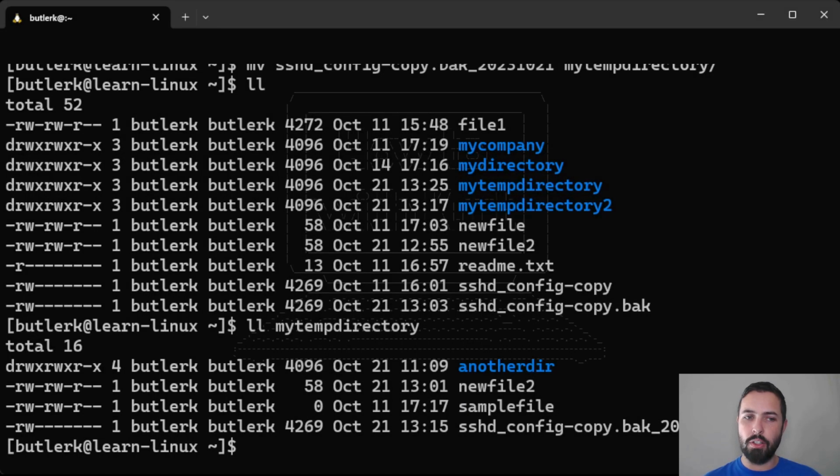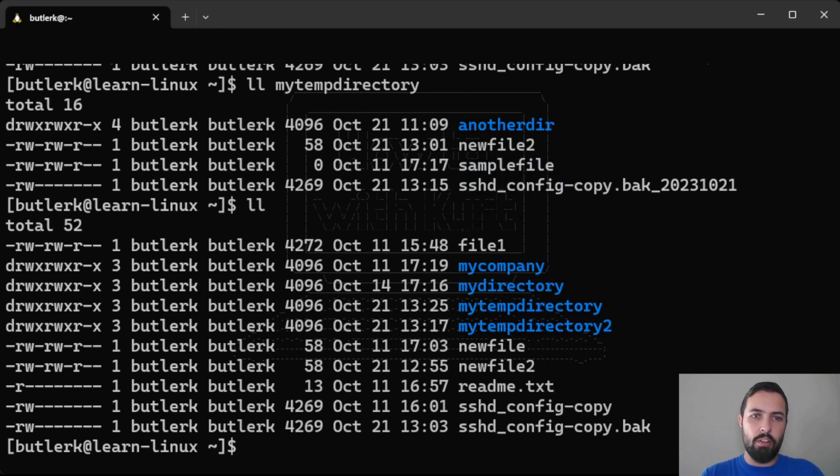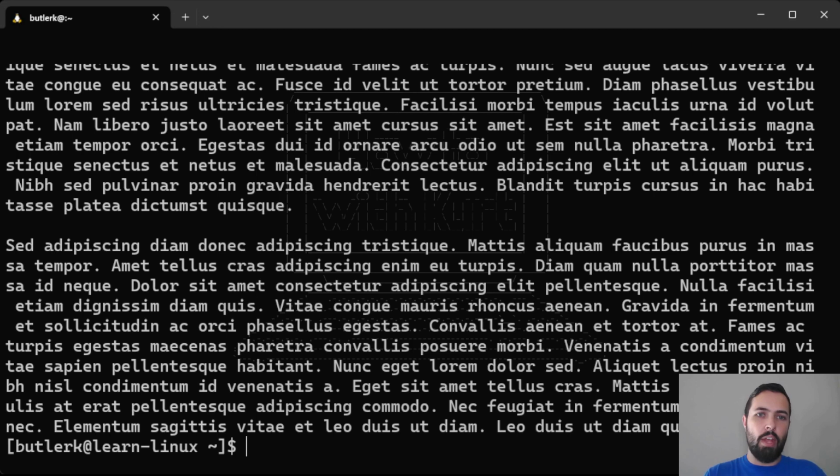So what we can use move for is to move a file from one location to another, but we also use it to rename files. I'm going to do a listing here, and let's cat file one. All right, so there's Latin in here. File one's not very specific, so maybe I just want to rename it.